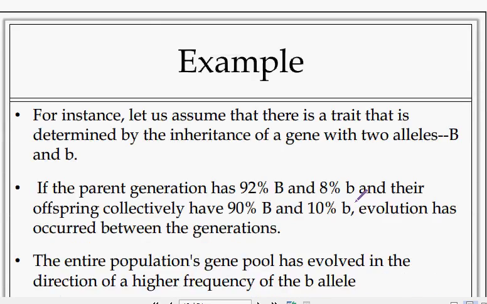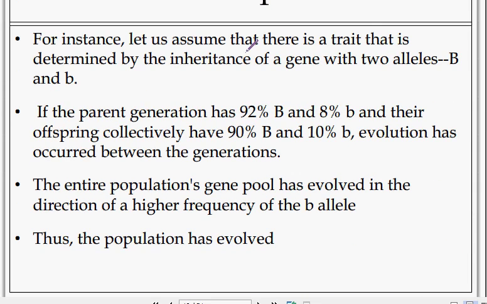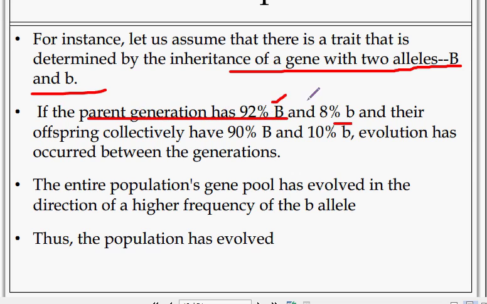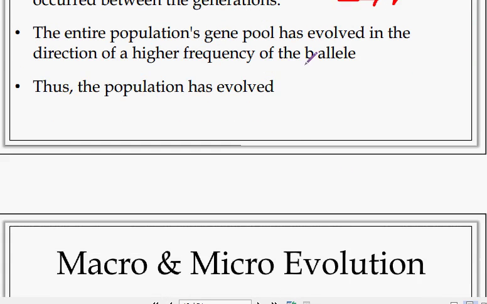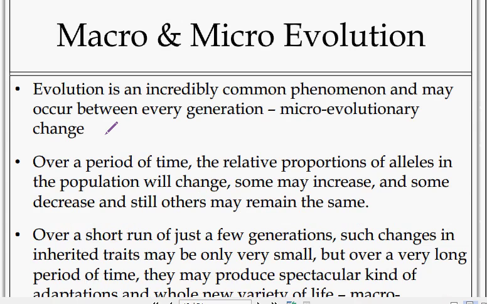Here is an example. Let us assume that there is a trait determined by inheritance of a gene with two alleles, capital B and small b. If the parent generation has 92% B and 8% b, their offspring collectively have 90% B and 10% b. Thus evolution has occurred between the generations. The entire population's gene pool has evolved in the direction of higher frequency of the b allele. Thus the population has evolved.